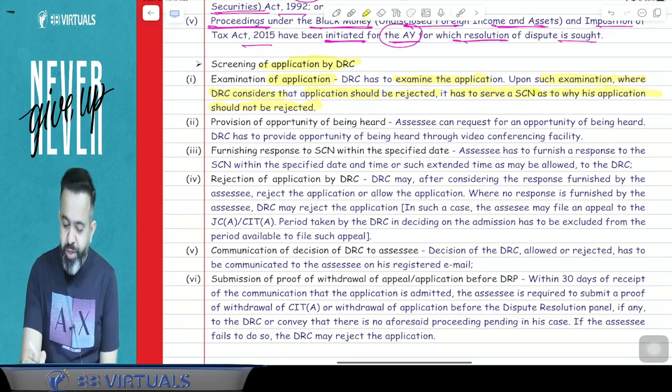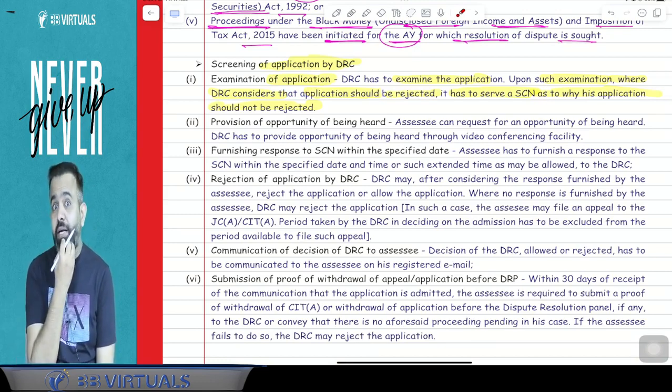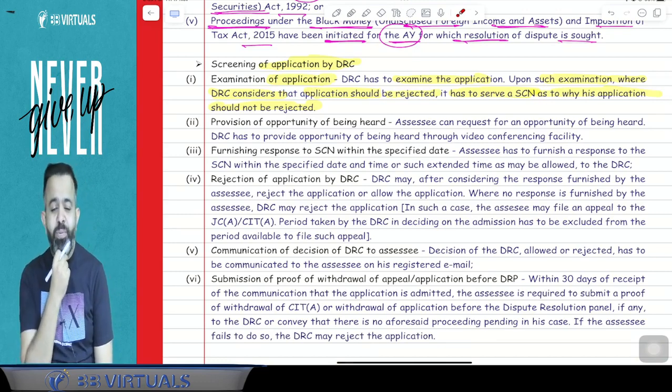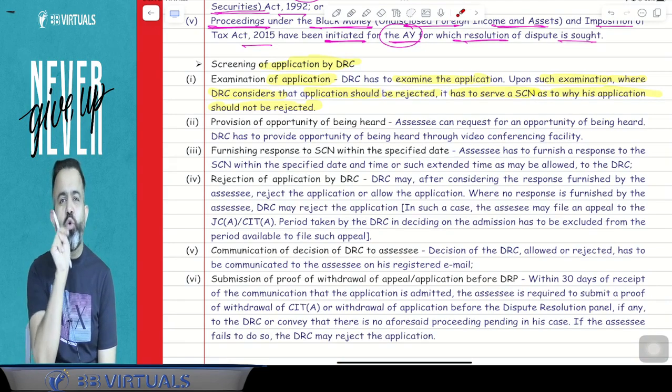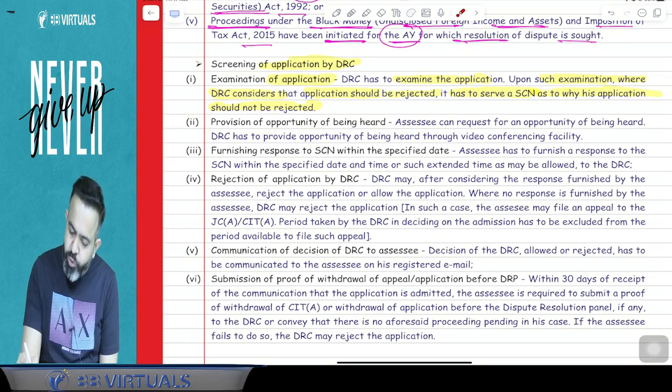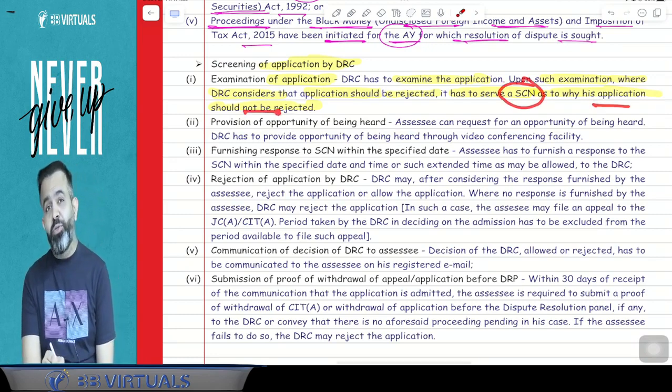So guys, when you file the application, the DRC will check it, and if they feel that your application should be rejected, they may reject it, but before that they will give you a show cause notice and an opportunity of being heard on why your application should not be rejected.